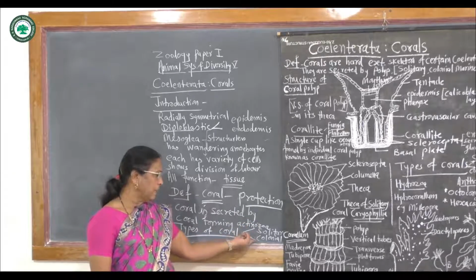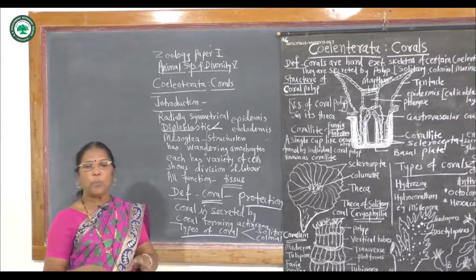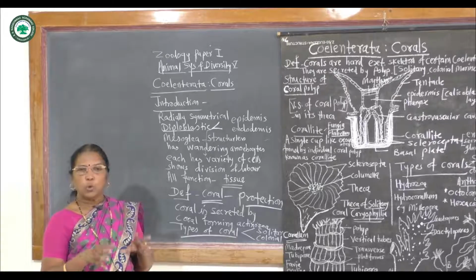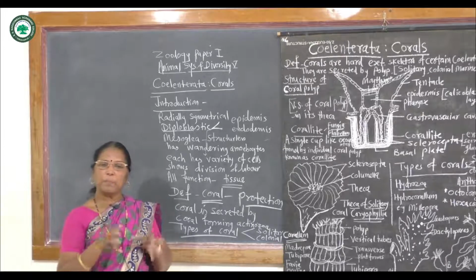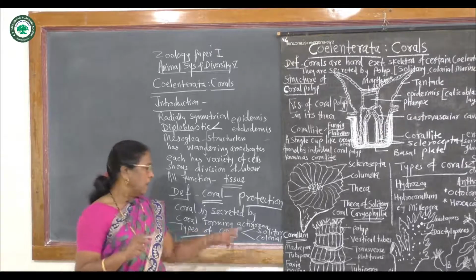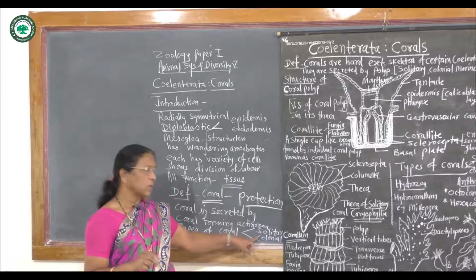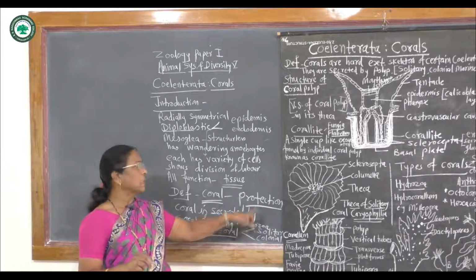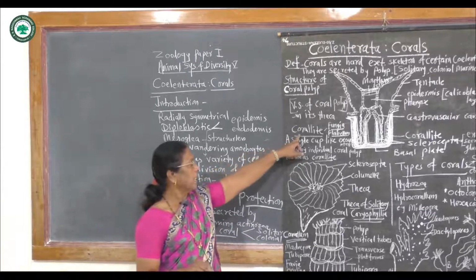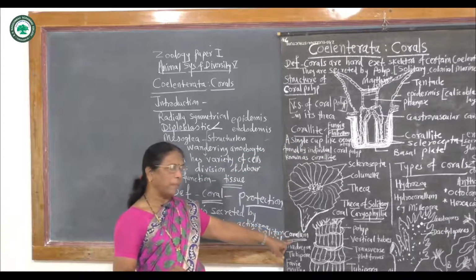And colonial means a number of solitary individuals or a number of polyps come together to form a colony, and all together form a branched colonial coral. Hence it is called colonial. Single is called corallite and colonial is called corallum.